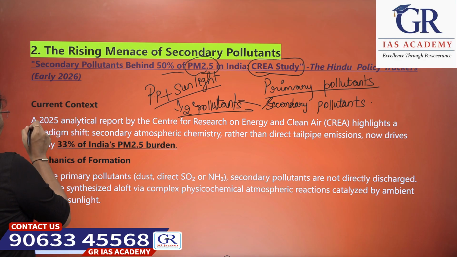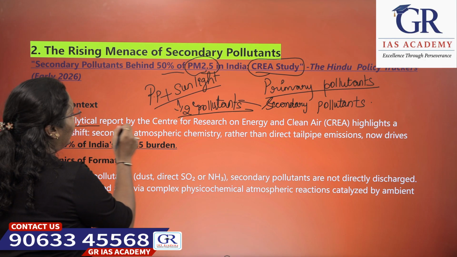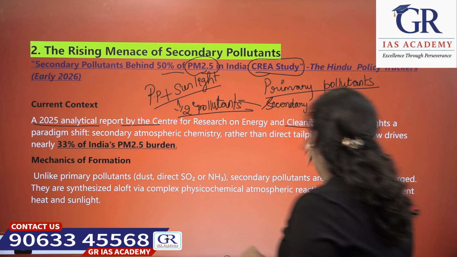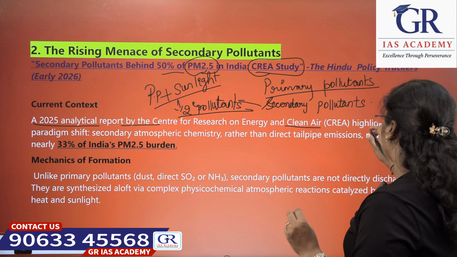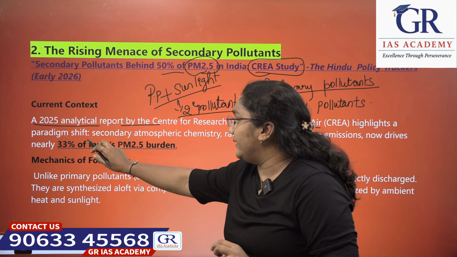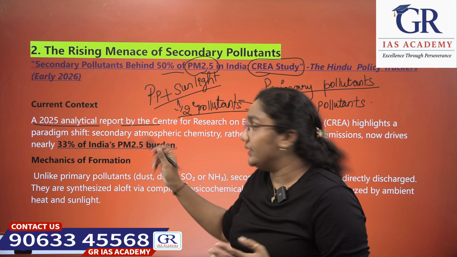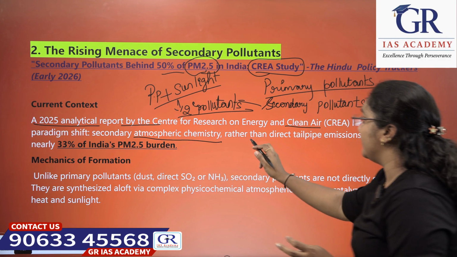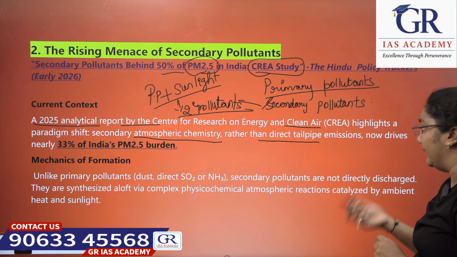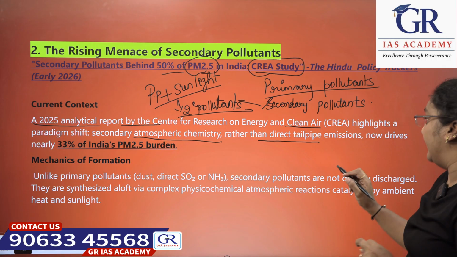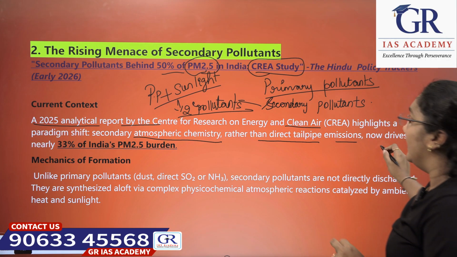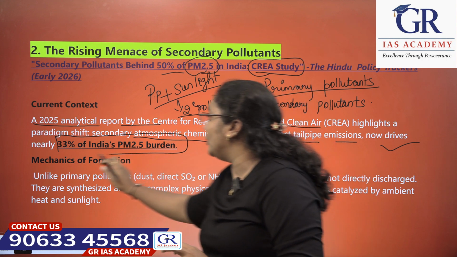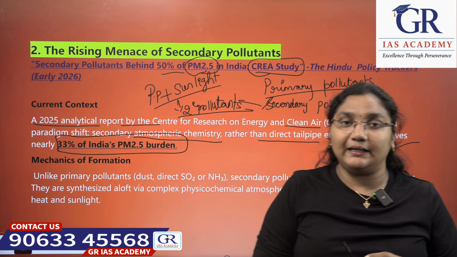Next, let's see the current context. A 2025 analytical report by the Center for Research on Energy and Clean Air, CREA, highlights a paradigm shift: secondary atmospheric chemistry, rather than direct tailpipe emissions, now drives nearly 33% of India's PM 2.5 burden.